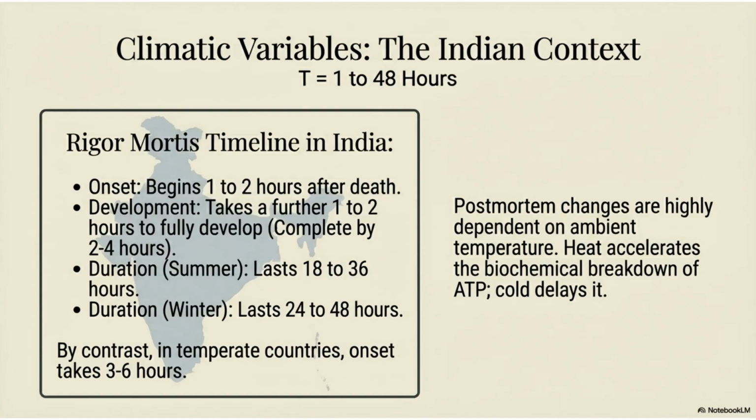Climatic variables significantly influence rigor mortis. In India, onset begins 1 to 2 hours after death, developing fully in 2 to 4 hours. Duration varies greatly between summer and winter. Heat accelerates the biochemical breakdown of ATP, while cold delays it.